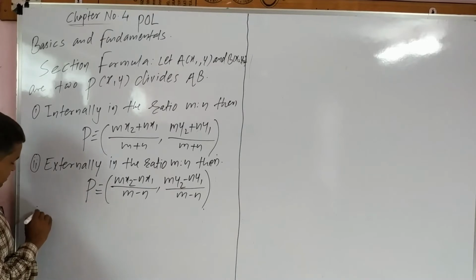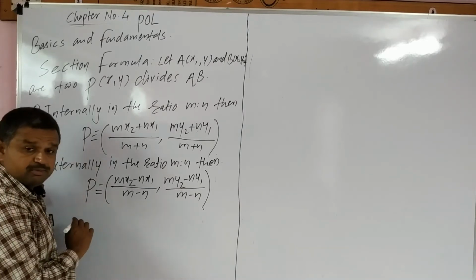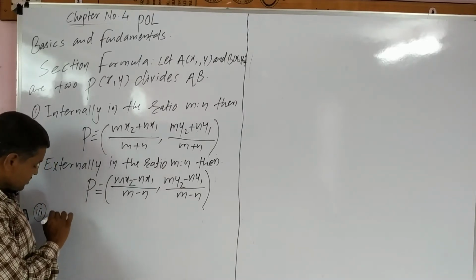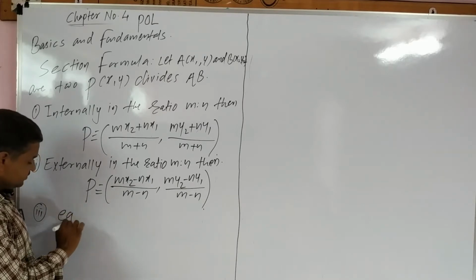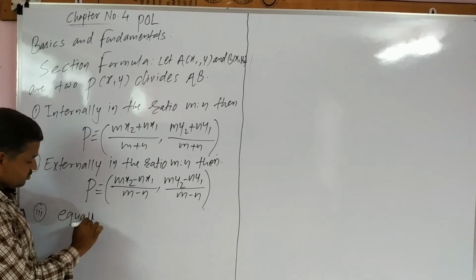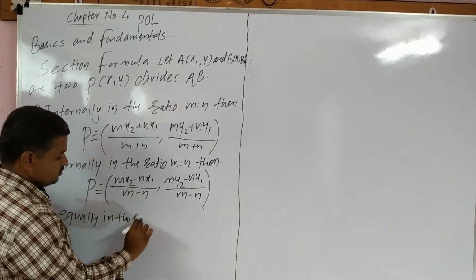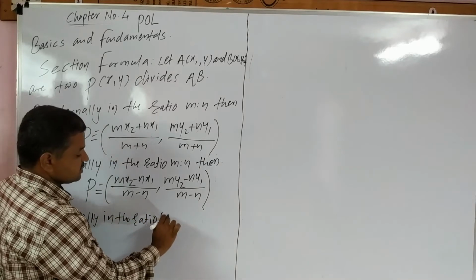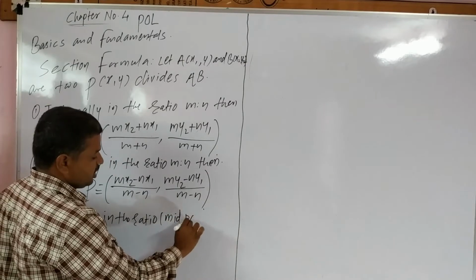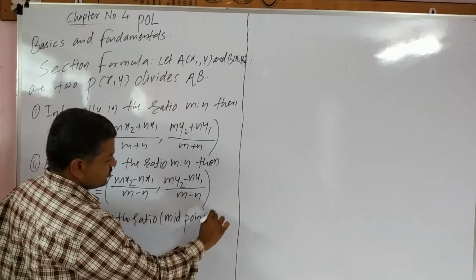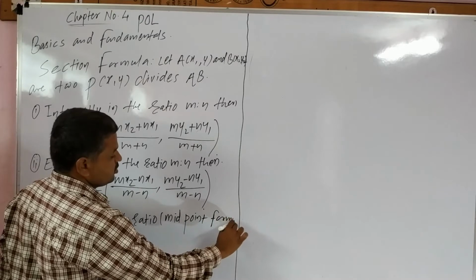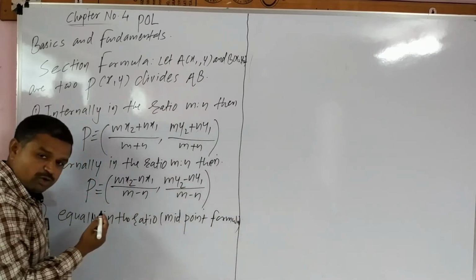Now third one is midpoint formula. Equally in the ratio, that is the midpoint formula. मिड पॉइंट फॉर्मूला क्या होगा स्टूडेंट्स?